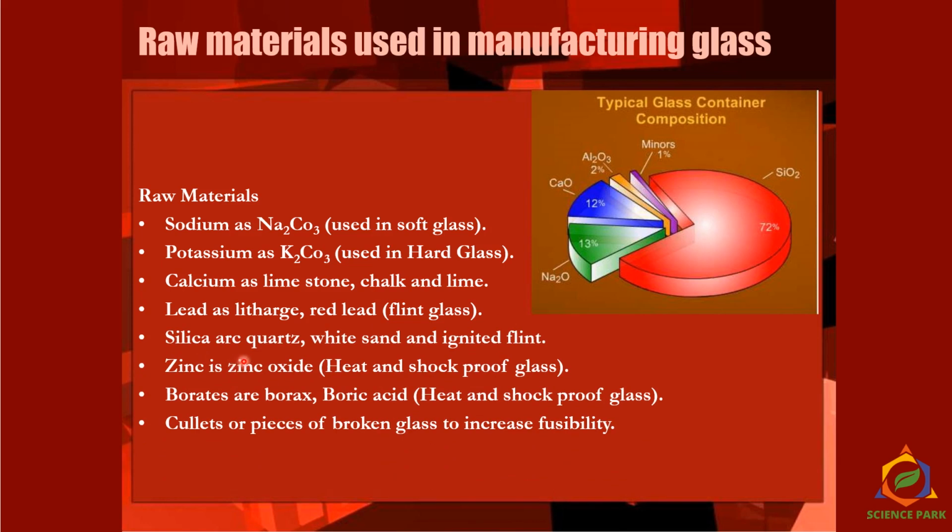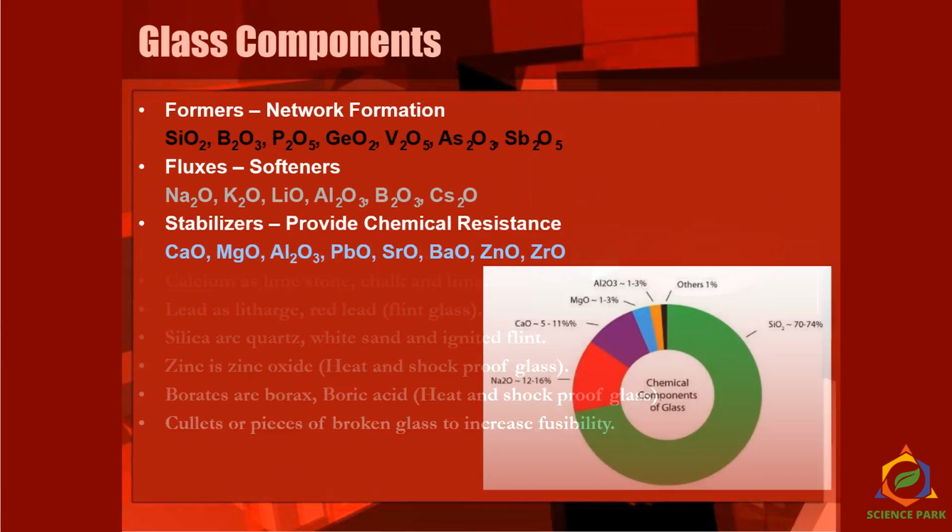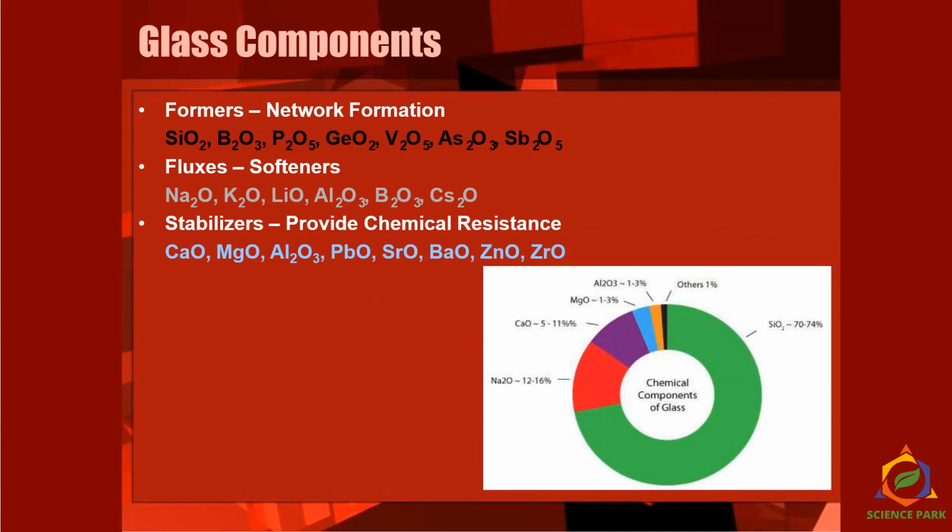Silica is known as quartz. White sand and ignited flint are the forms of silica that we use. So 72% of silica is used here in the manufacturing of glass. We also use sometimes zinc as zinc oxide. Borates are used as boric acid or borax. Cullets, or pieces of broken glass, are also used to increase the fusibility of the glass. Here I have again given you lots of different components of glasses that are used.